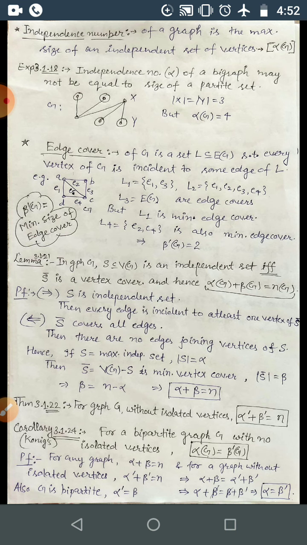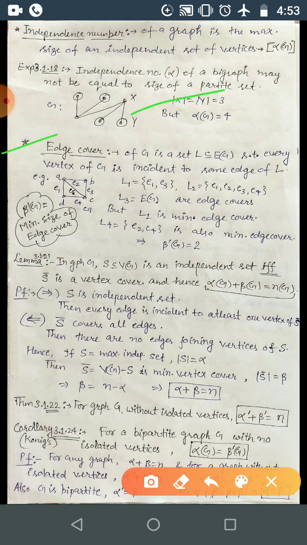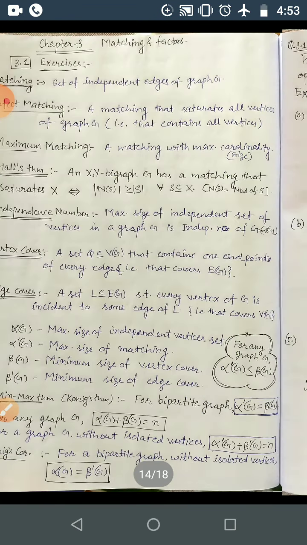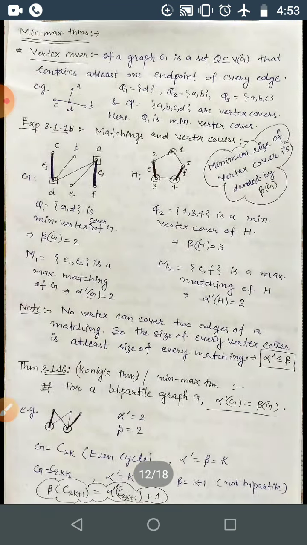This I have already discussed, I think, in chapter 1. Again I will be defining it, with some examples. Then edge cover: like vertex cover, edge cover will cover all the vertices. Here there are some lemmas and some results based on vertex cover and edge cover, independence number and vertex cover, and some more results. In the next lecture I'll be discussing the exercises. So let's get started.